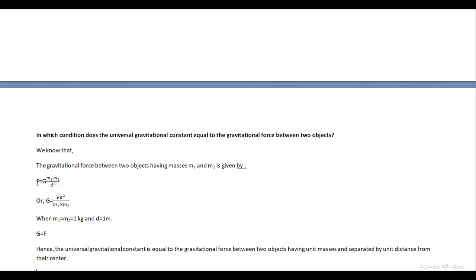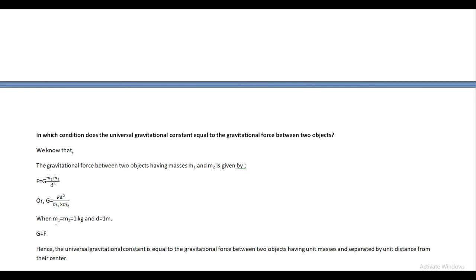Now we are going to see in which condition F and G are equal, that means the gravitational force and the universal gravitational constant are equal. By rearranging this formula, we obtain G equals F into d square upon m1 into m2.